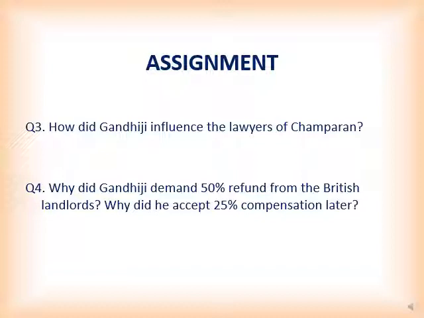So when Gandhiji came to Champaran, he went through all the details and he wanted 50% refund from the British landlords. But to break the deadlock, to ensure that the peasants got their rights and came out of their fear, he agreed to the 25% offer by the representatives. And then finally, he ensured that the planters surrendered their rights to sharecroppers and returned their 25% refund as well.